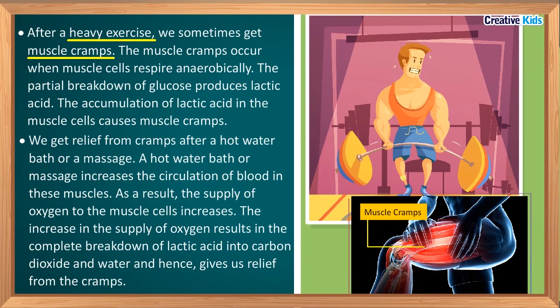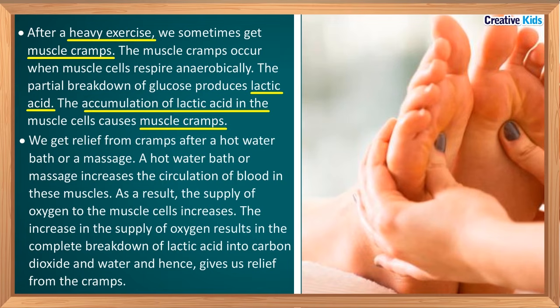And what is produced in this process? Lactic acid. This lactic acid accumulates in the muscle cells. And due to the accumulation of lactic acid, we have muscle cramps. I hope you have understood why we have muscle cramps when we do heavy exercises. Now we shall discuss how we get relief from these cramps.